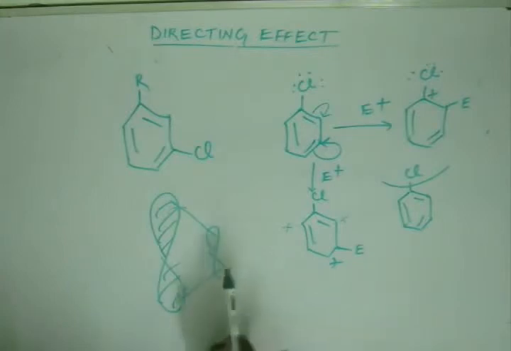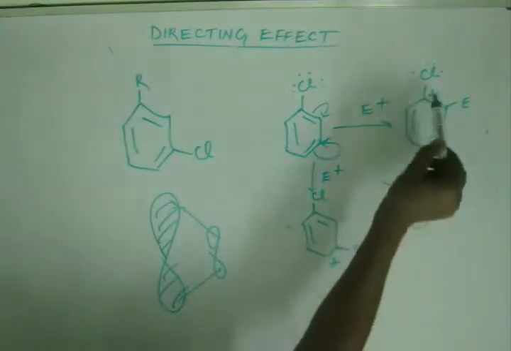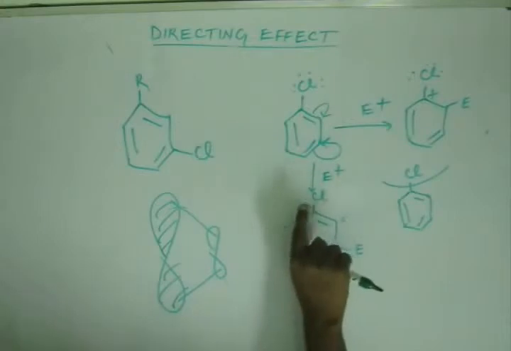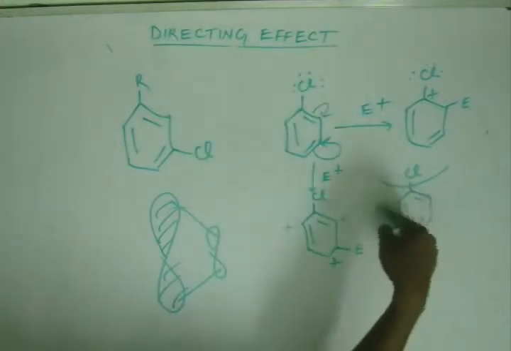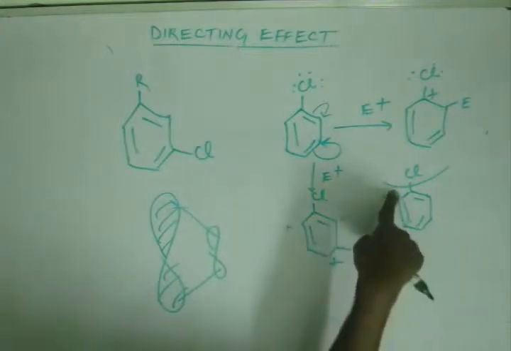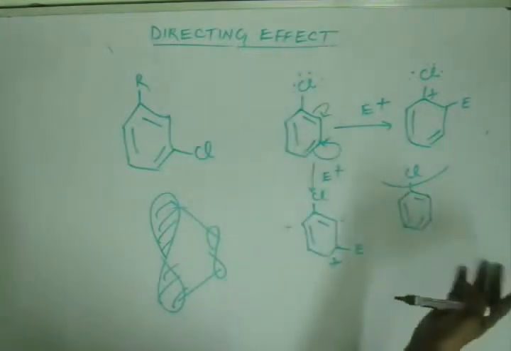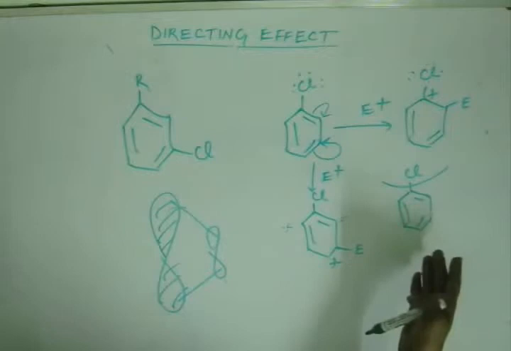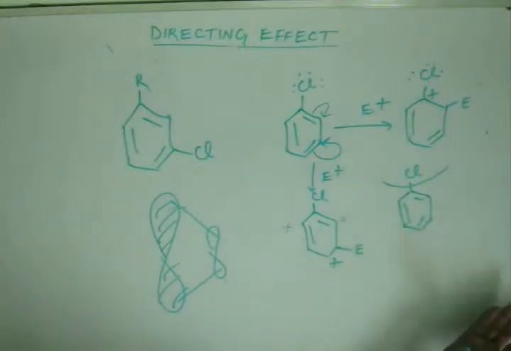The factor is you have an empty orbital and you have a completely filled orbital, and the electronic density is bound to go from the completely filled orbital to the empty orbital. So when you have a plus charge like this, then inductive effect doesn't dominate the resonance. When you have a neutral ring like this, then inductive effect dominates the resonance. So it becomes electron withdrawing but still ortho para directing. That is the most convincing explanation I can give you.